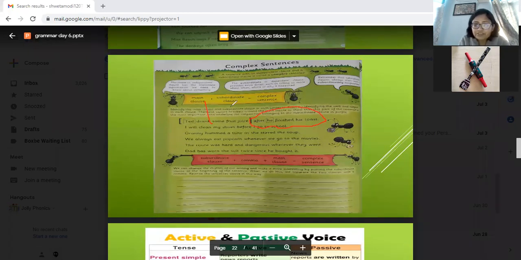So after he finished his toast is the subordinate clause, which depends on the main clause. Such a sentence is called a complex sentence. So you have to use a subordinate clause, comma, main clause, and we have a complex sentence. All of these sentences are complex because one clause has no complete meaning until it is connected with the main clause.